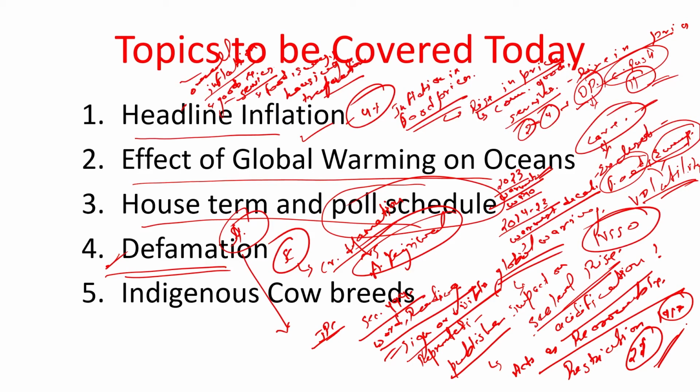Okay, and even the Supreme Court has held that the right to reputation is basically a part of life and personal liberty, and reputation is very important to live life with its full meaning. So that's why the right to reputation is protected under Article 21 of the Indian Constitution, which protects life and personal liberty against interference by the state. This was a very famous case, and the judgment was given by the Supreme Court in the case of Subramanian Swamy, who challenged the validity of Section 499 of the IPC.